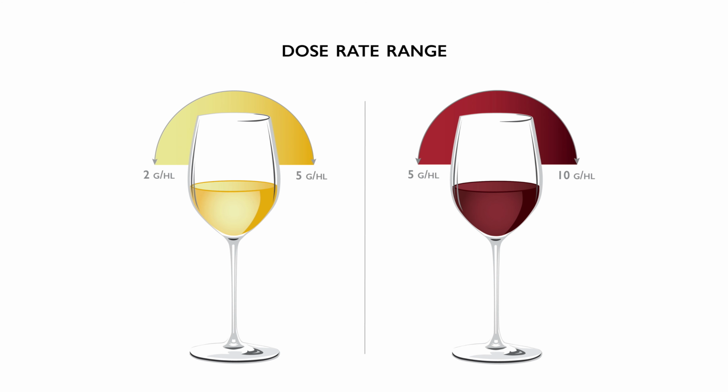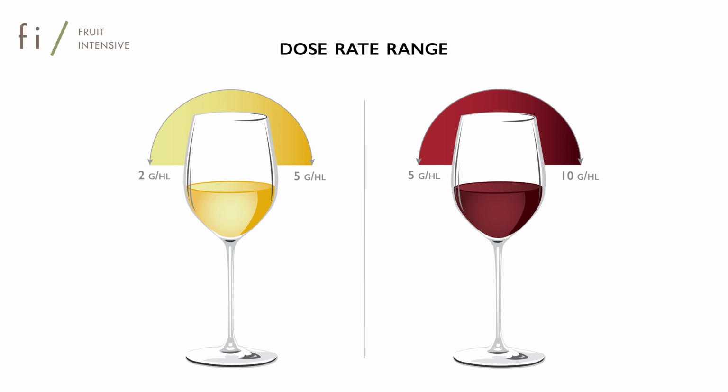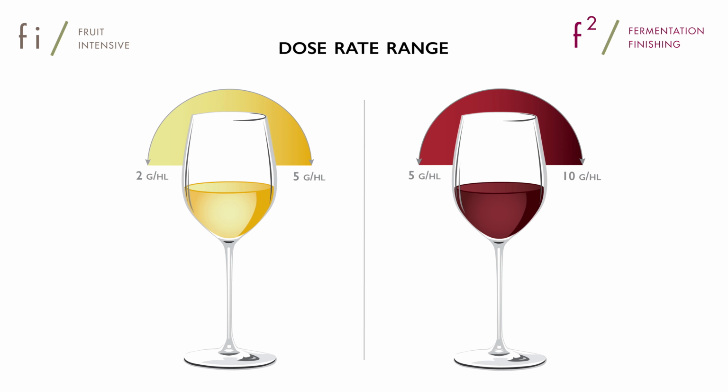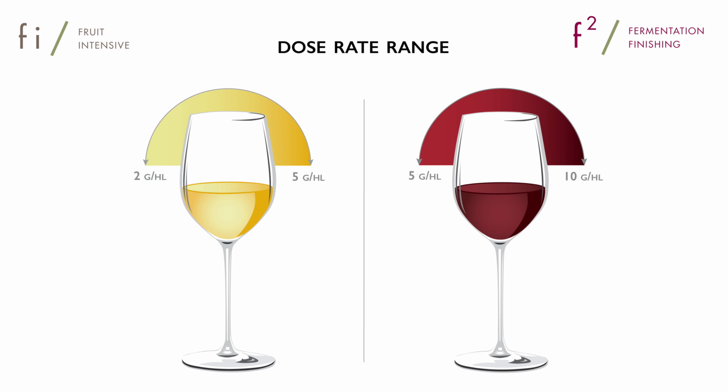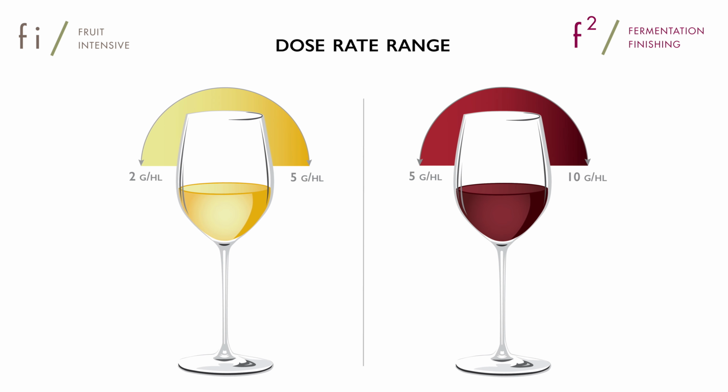We recommend adding between 2 and 5 grams per hectoliter, or 20 and 50 ppm, of Fermentation Intensive in whites, and 5 to 10 grams per hectoliter of F2 in reds. Dose rates can be even higher than this in severe cases of botrytis. This can be done in conjunction with SO2 to best prevent oxidation and to mitigate any microbial damage. Ascorbic acid can also be used to eliminate oxygen needed by laccases. If you have the capabilities, you can also test for laccase. For example, post-fermentation, if you find you still have laccase present, it indicates that you were not able to fully remove the laccase during fermentation, and another addition of tannin and/or SO2 can help remediate the problem.